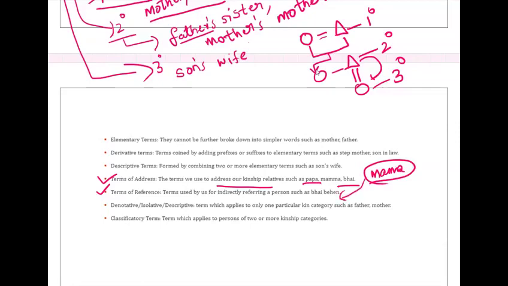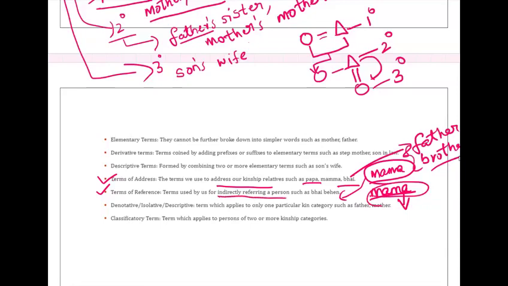Term of address. This term is used to directly call a person in the kin group. Directly call, like father, mother, brother. Amma, Nana, Chelli, Akka. Those are the direct relationships. So that is term of address. Reference means Mama, we call indirectly. This term can be used for anyone, but these terms cannot be used for anyone directly. So those we call term of reference and term of address. Term of address means direct relationship. Term of reference means indirectly referring to a person.